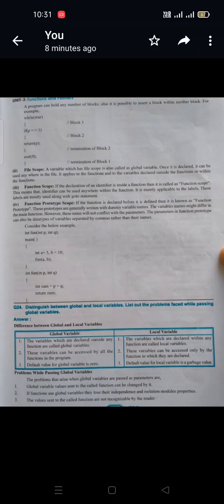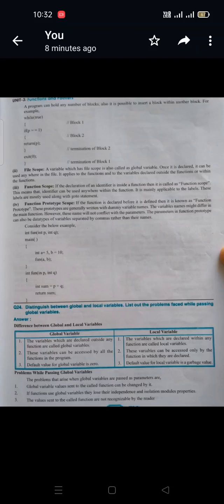We are passing the a and b values through the arguments p and q. In the definition, integer sum is equal to p plus q. The two variables are added and the value is assigned to the variable sum. So we return the sum value here.